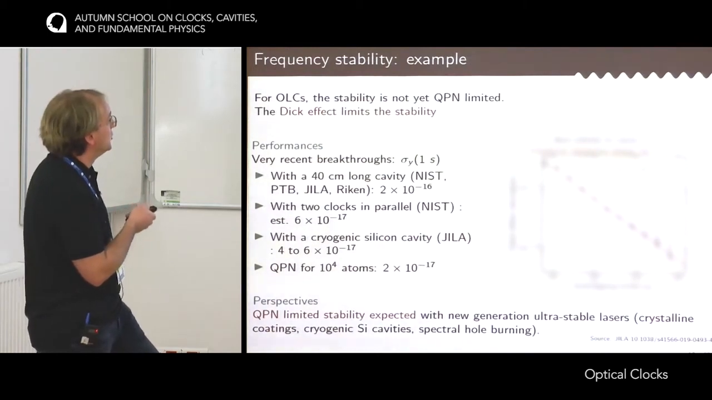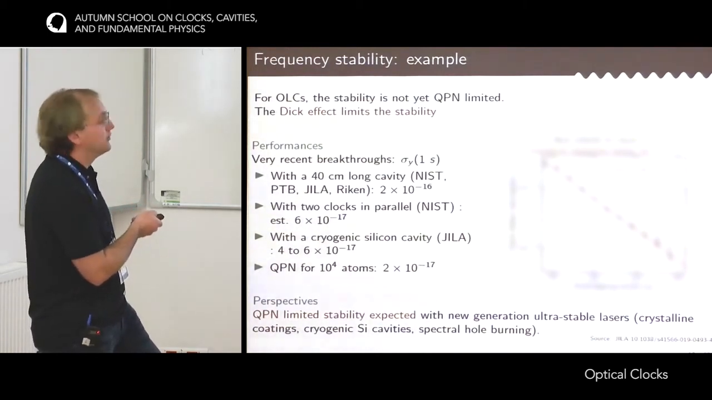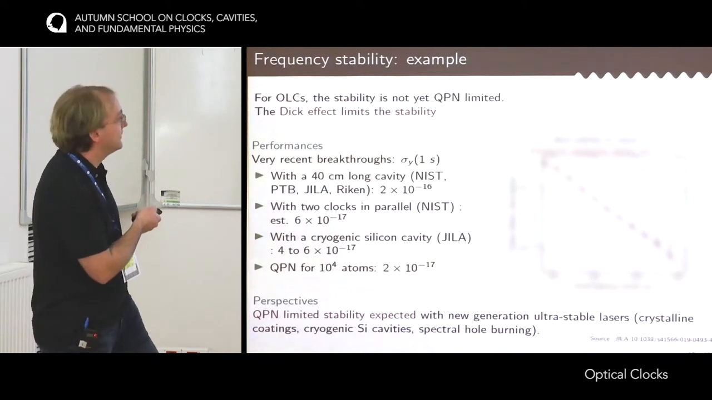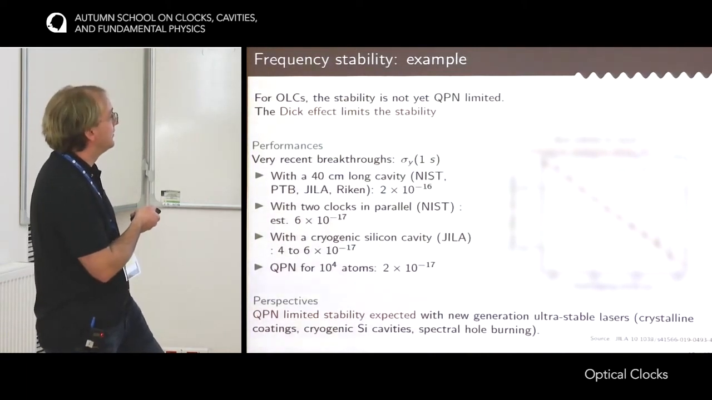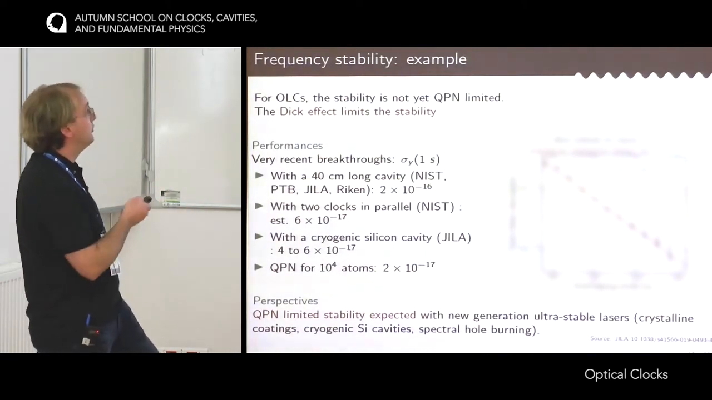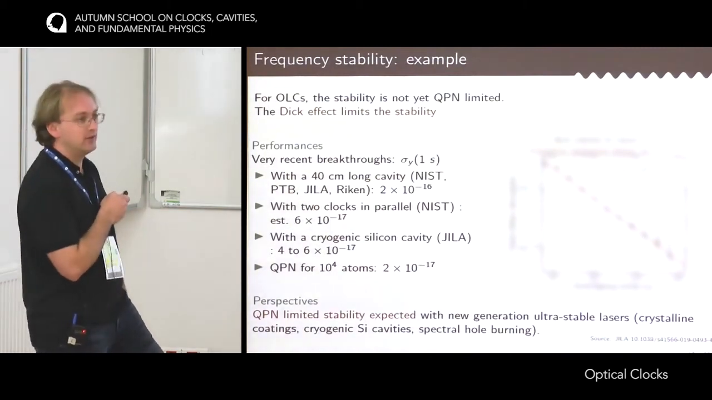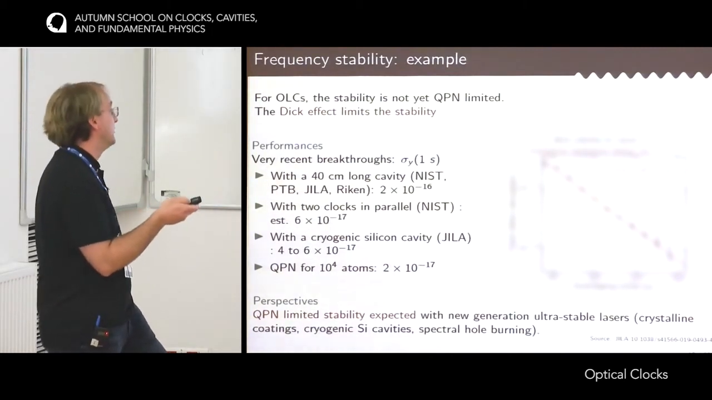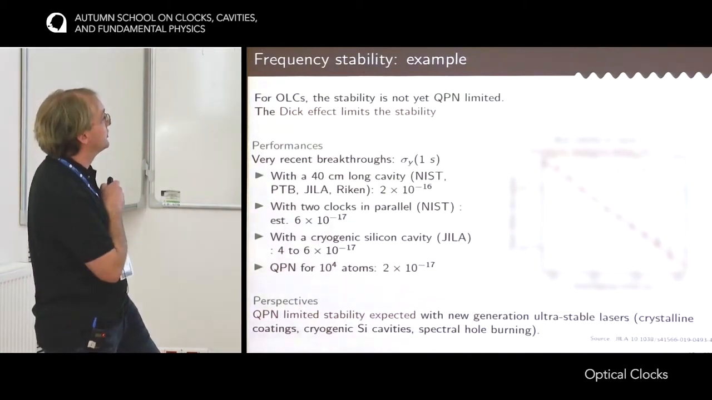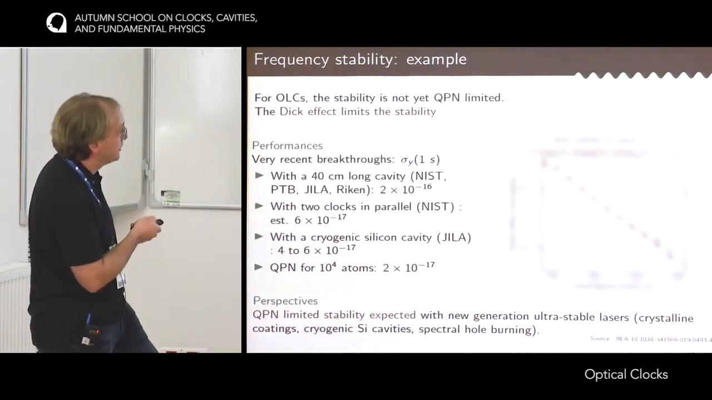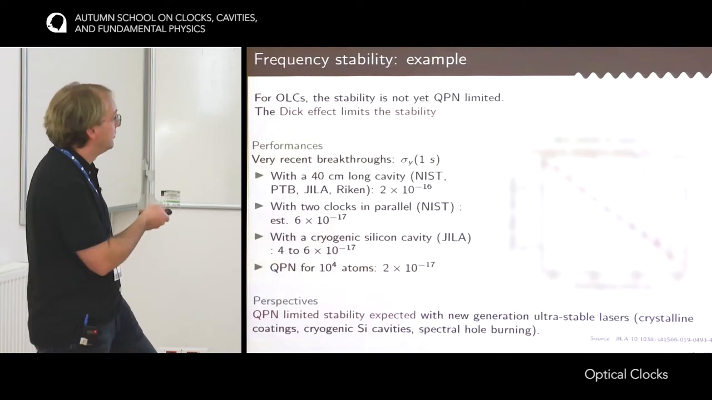We also have to understand that the quantum projection noise is a moving target, as it depends on the quality factor of the resonance. So the better the clock laser, the better the quality factor, and so the lower the quantum projection noise. As the laser improves to reach this quantum projection noise, the quantum projection noise itself will decrease.